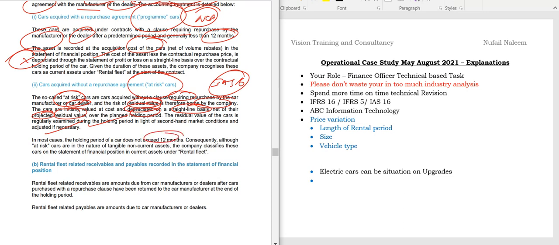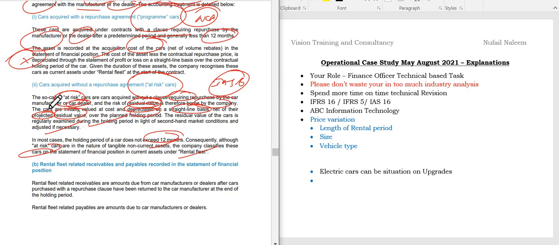Although at risk, cars are in nature tangible assets, the company classified these cars in the statement as rental fleet. Now here there comes the problem. Here also there are accounting policy issues, students. It's their own car, but they are saying they don't use it for 12 months. So where is the evidence and the proof? And is it causing any problems?